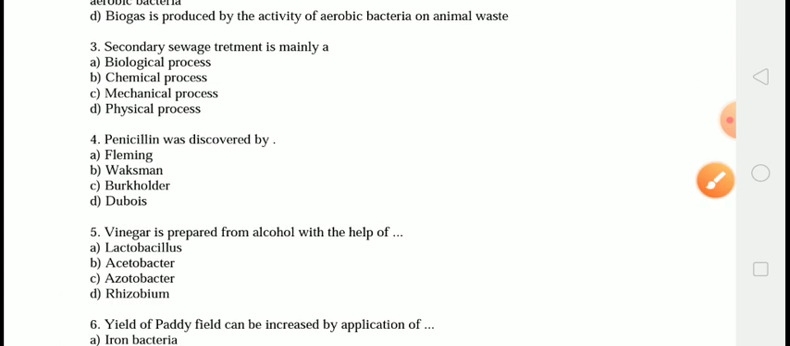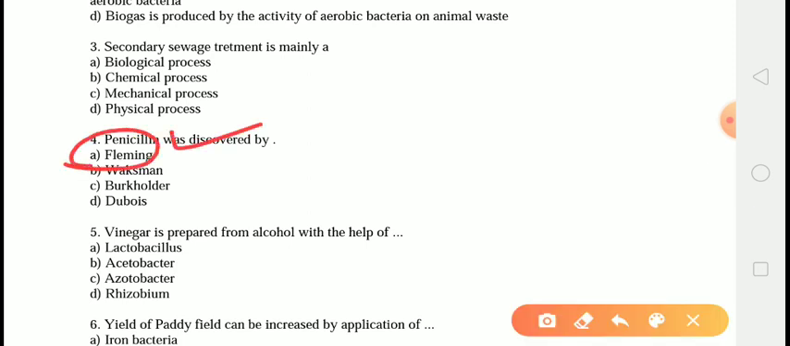The next question is, penicillin was discovered by. The correct answer is option A, that is Fleming. The first name of penicillin was mould juice. The Scottish bacteriologist Alexander Fleming accidentally discovered the antibiotic in 1928 when he came back from a vacation and found that a green mould called Penicillium notatum had contaminated the petri dish in his lab and was killing some of the bacteria on which he was working. Therefore, the correct answer is option A, that is Alexander Fleming.